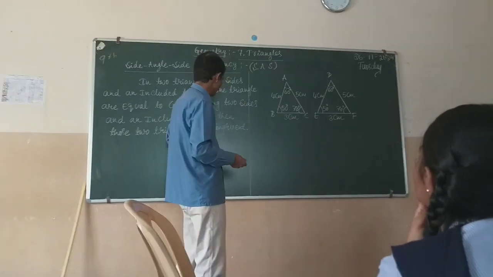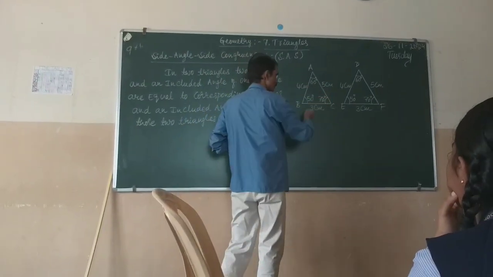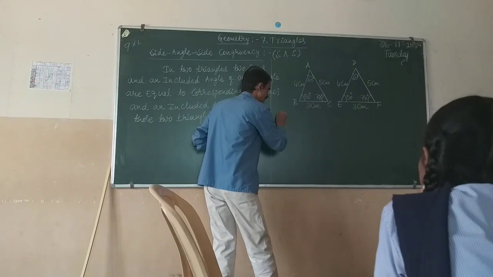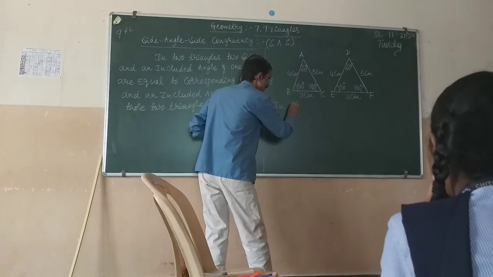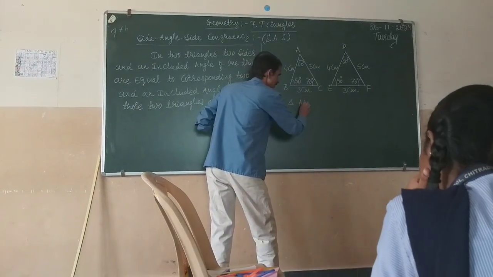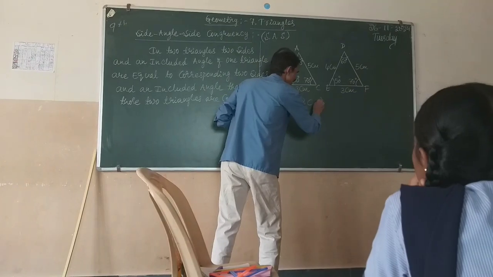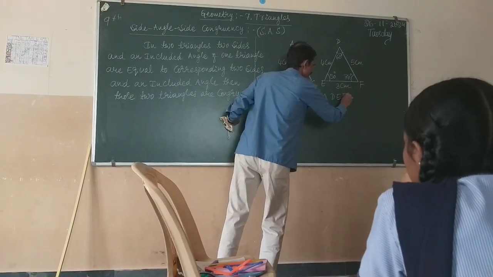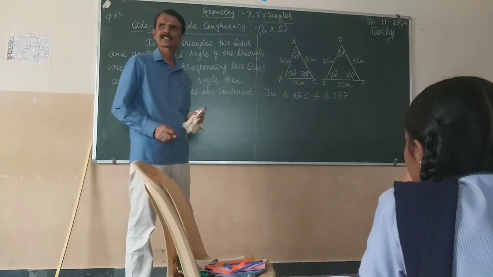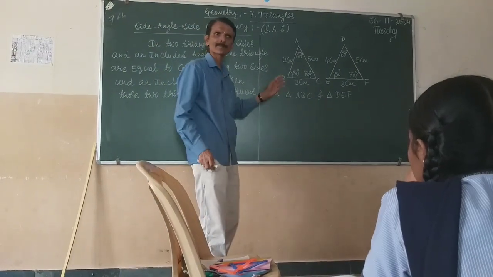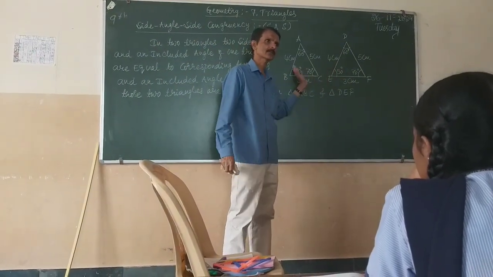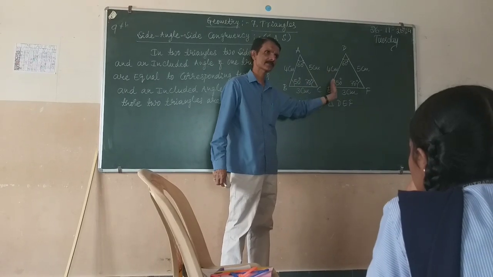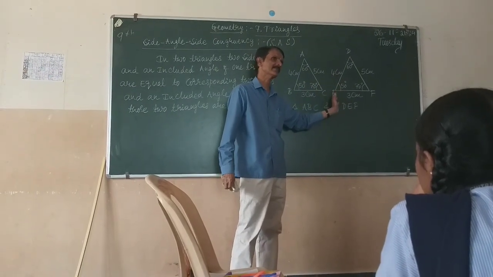Now we will write by comparing these two triangles. In triangle ABC and triangle DEF, we are comparing the ABC triangle with the DEF triangle.